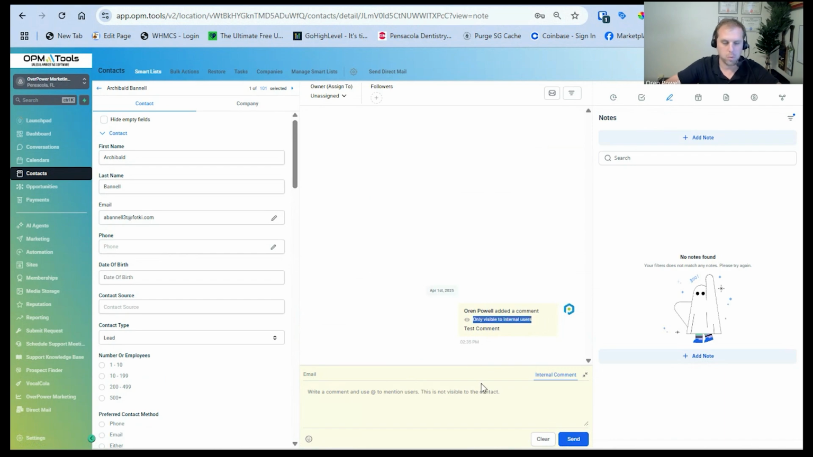This won't be visible to the actual customer. This is more for internal use. Very similar to how notes is, but notes just stay on the sidebar and they stay there in one section, whereas internal comments actually go with the flow of the conversation that you've been going back and forth with the customer.